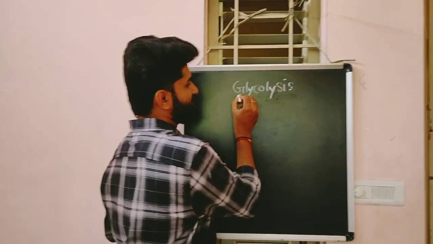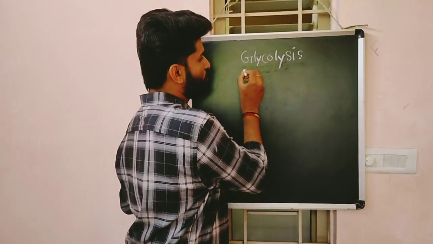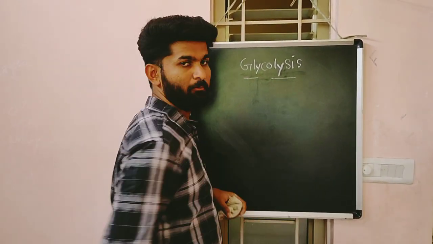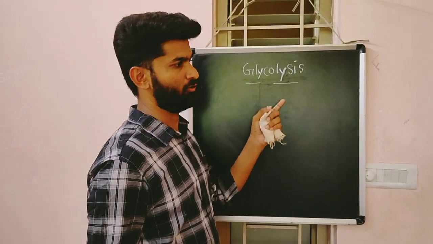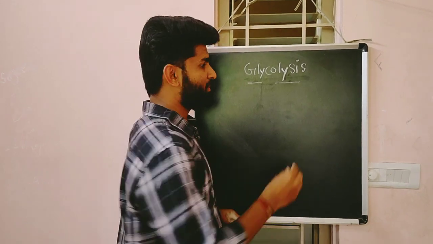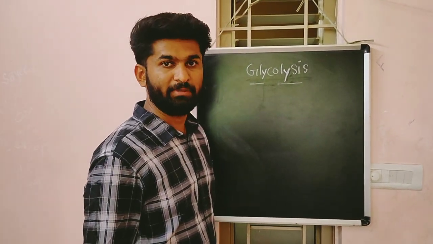Glycolysis: glyco means glucose, whereas lysis means breakdown. Breakdown of what? Glucose. Breakdown of the glucose molecule. This pathway is also called the EMP pathway.